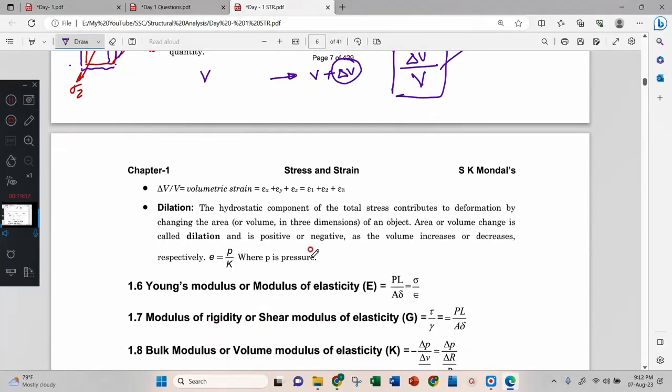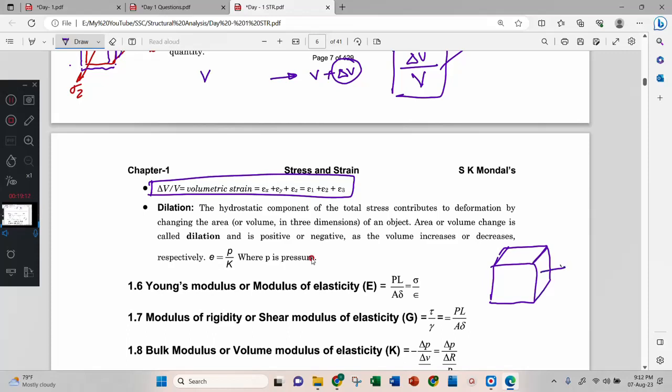Always remember this volumetric strain. This equation is very important. I'll write again that this is a body. If this body is pulled in this direction, then this is sigma x. And epsilon x is delta Lx by Lx, the change in length in x direction by the original length in x direction.